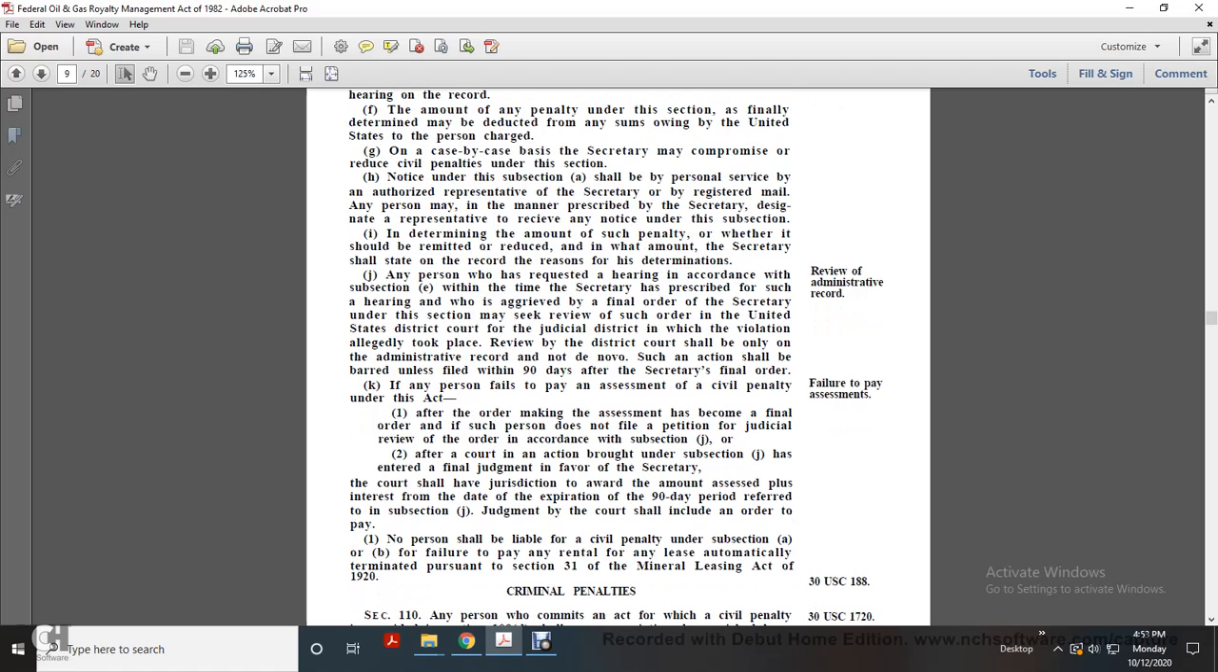No person shall be liable for a civil penalty under subsection A and B for failure to pay rental on any lease automatically terminated pursuant to Section 31 of the Mineral Leasing Act of 1920. And that was Title 30 U.S. Code 1719, Civil penalties.